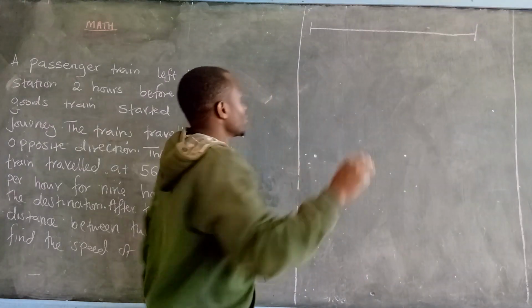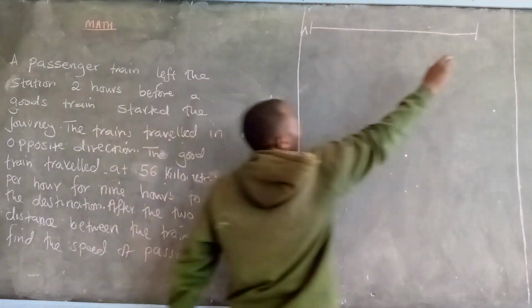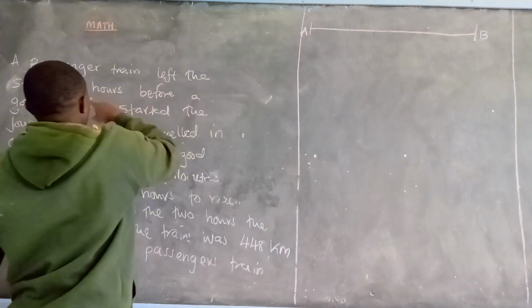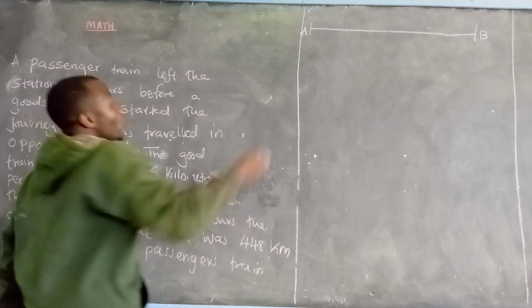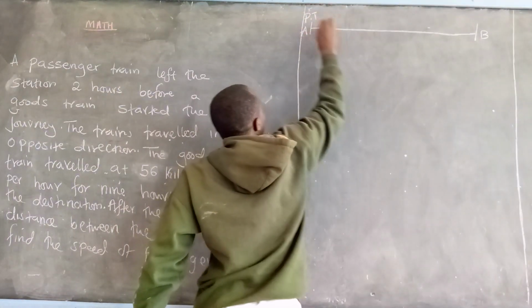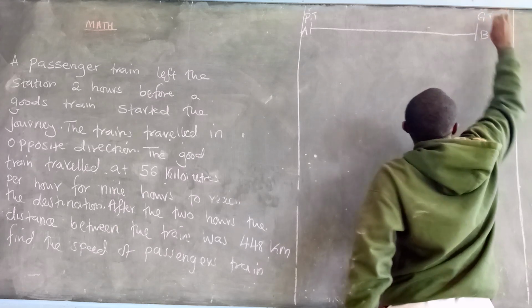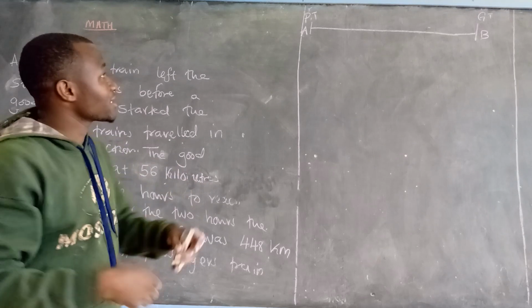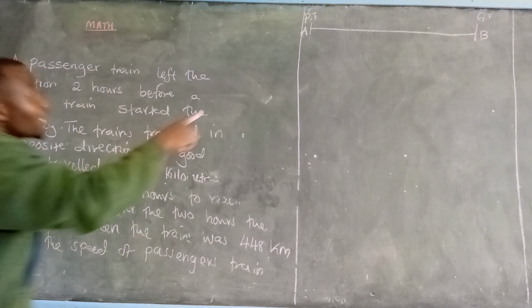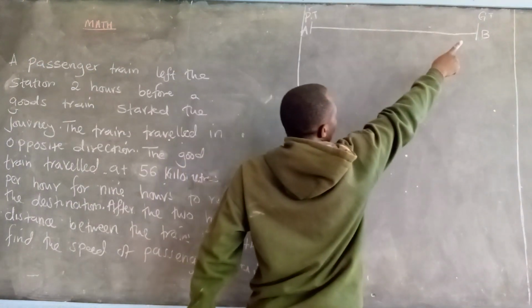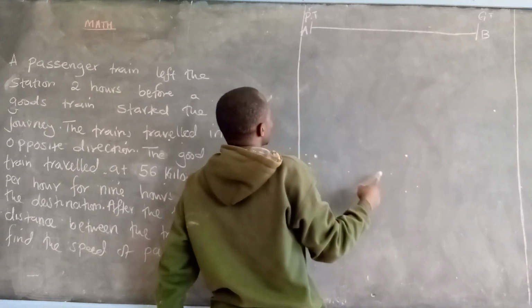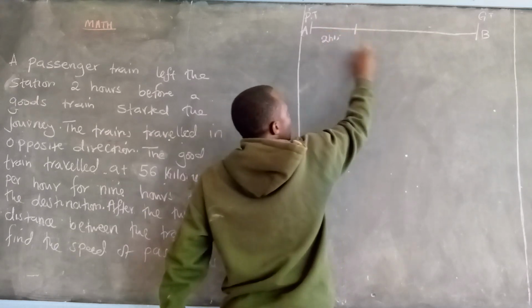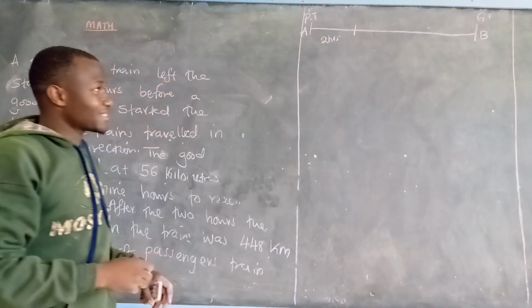We have two stations, station A and station B. We have two types of train, the passenger's train and the goods train, that were traveling in opposite directions. Now, the goods train actually started late. The passenger's train started 2 hours before the goods train started its journey.